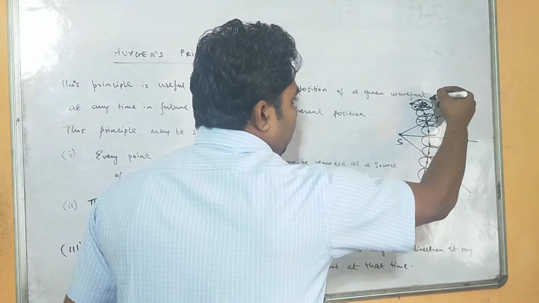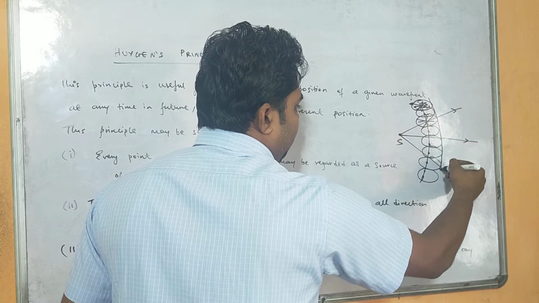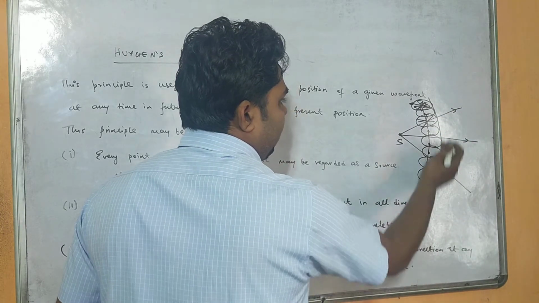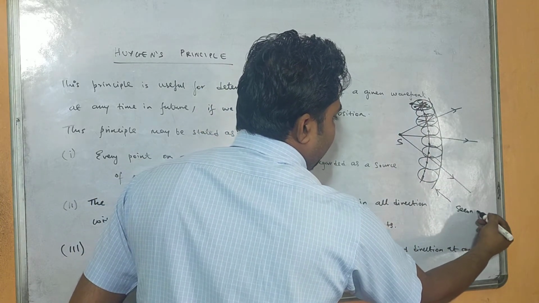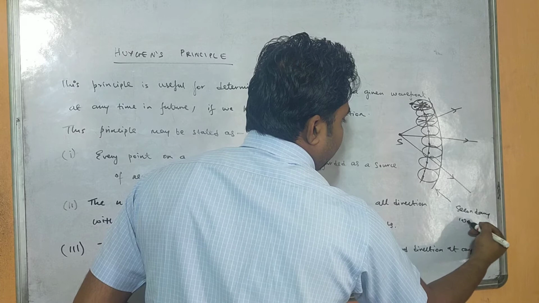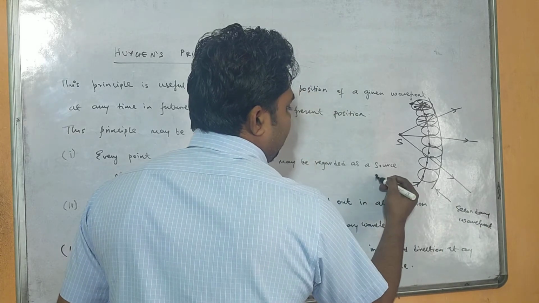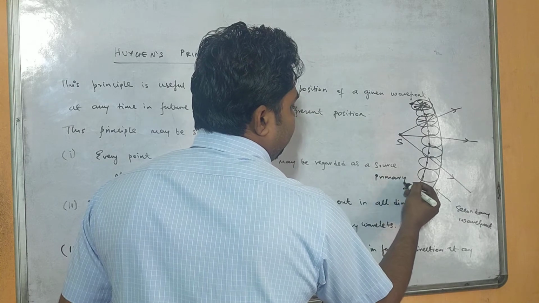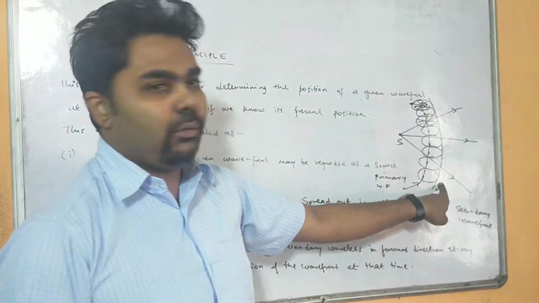So if I draw a tangent from here, then this is considered as the secondary wavefront, and this one as the primary wavefront. So primary wavefront forms secondary wavefront.